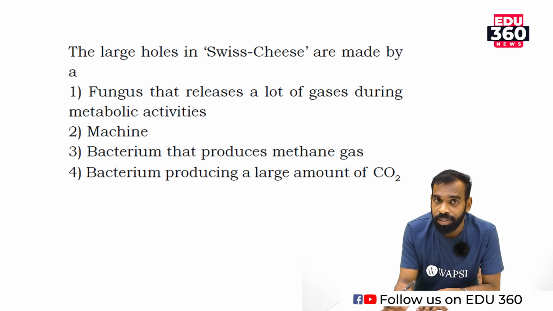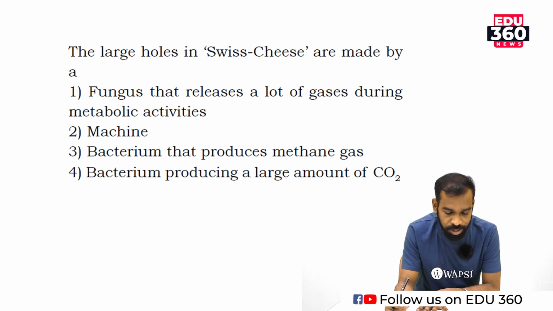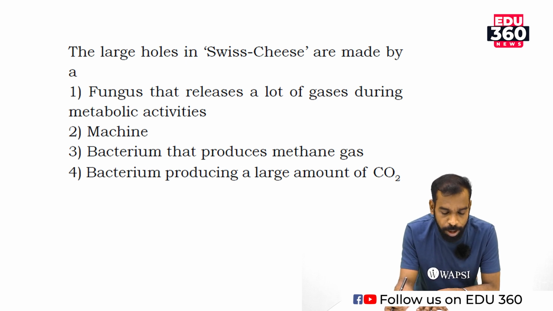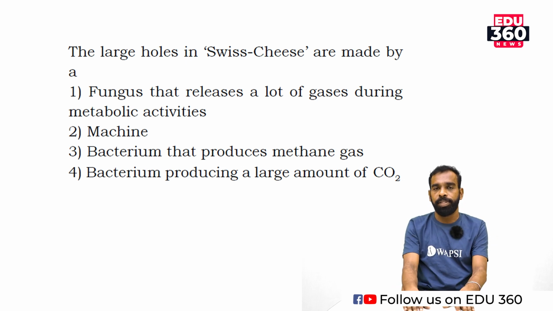Which one is that? Carbon dioxide. Option 2, machine. Option 3, bacterium that produce methane gas. Option 4, bacterium producing large amount of carbon dioxide.